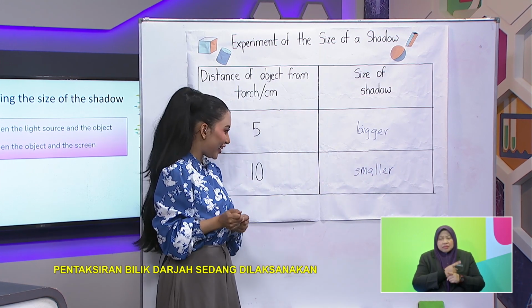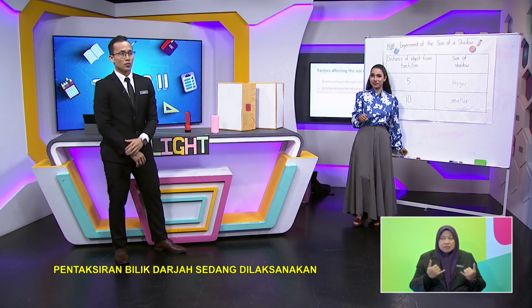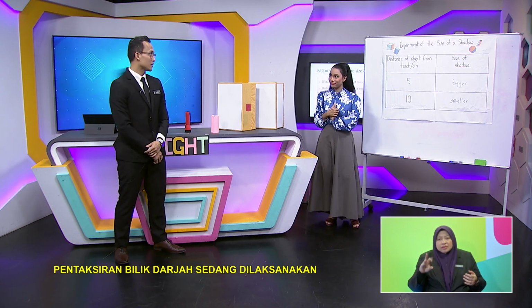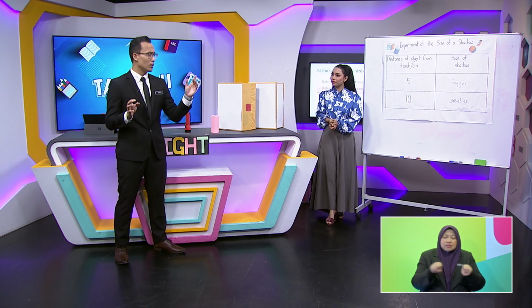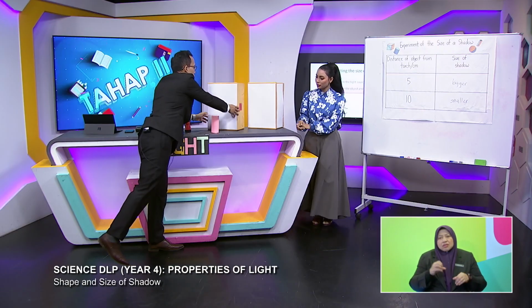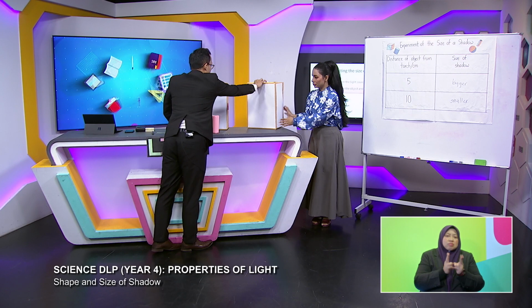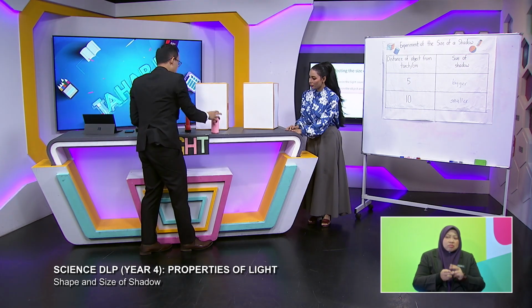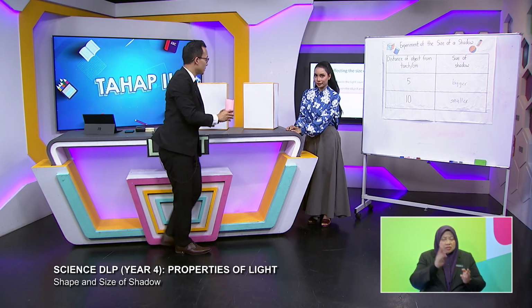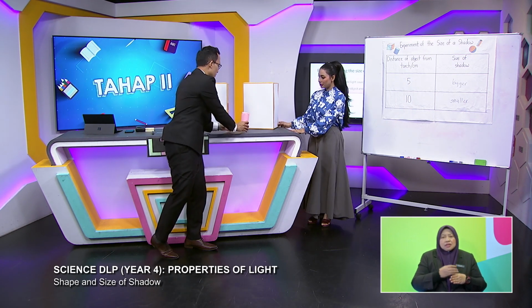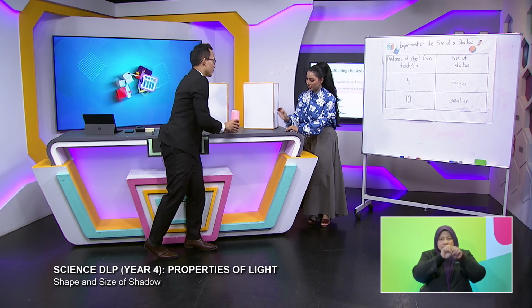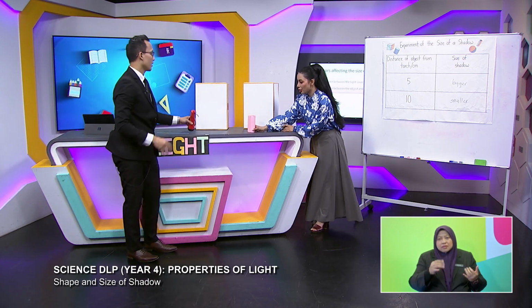Like I mentioned just now, we have two factors that affect the size of the shadow. Just now we altered the distance between the torchlight and the object. So now we're going to change the distance between the object and the screen. I will need your help to move this forward. I'll hold the object.